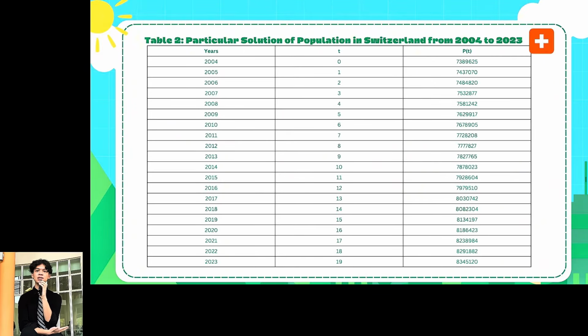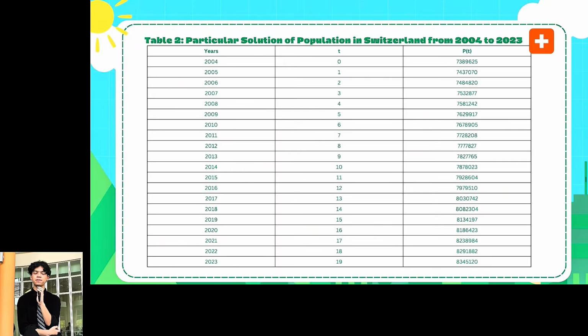When comparing both tables directly, it becomes evident that while the model follows the same pattern of growth, it consistently underestimates the population value as time progresses. The difference between the actual and predicted population becomes more noticeable in the later years, showing that the gap widens over time. This suggests that although the model provides a reasonable approximation, it does not fully account for all factors influencing population growth. Overall, both tables demonstrate a similar trend, but the actual data reflects a faster rate of increase than the model predictions.